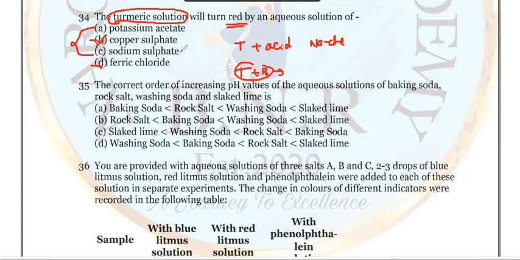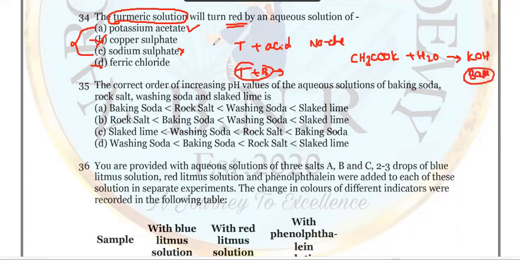There is no chance for sodium sulfate. Definitely we have to go with potassium acetate. The reaction is CH3COOK, potassium acetate, when it reacts with water, gives rise to KOH, which forms a strong base.